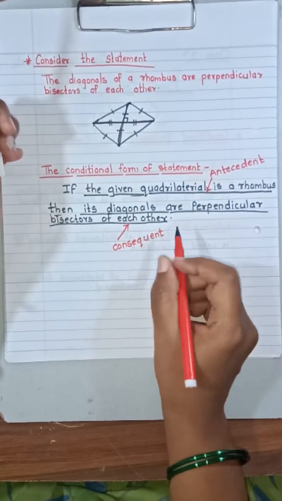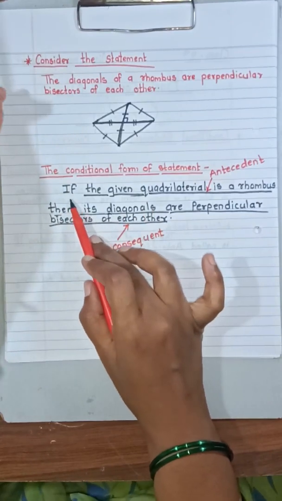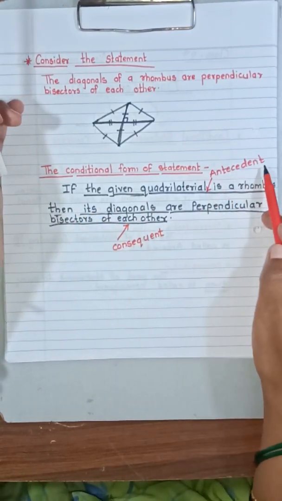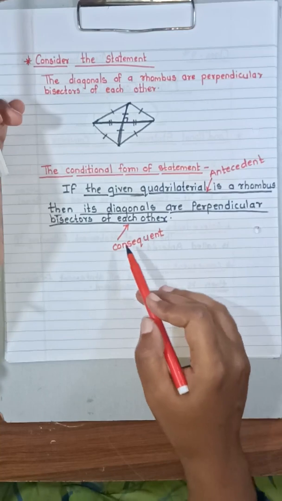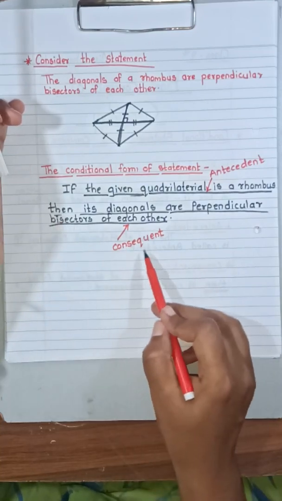Is it clear to you all? The part of the statement which follows if is called the antecedent, and the part which follows then is called the consequent.